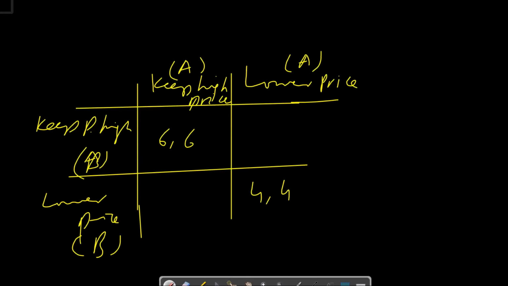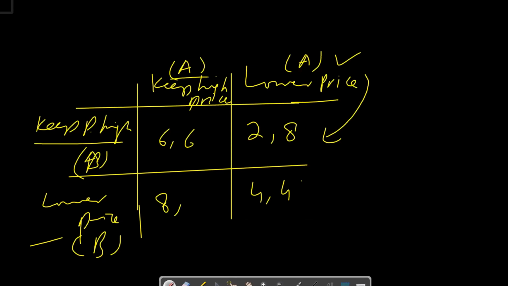But if firm A lowers price at a time when firm B keeps its price high, then B's profit will fall to, let's say, 2 million, and firm A's profit will rise to 8 million. So in this scenario, firm A will dominate the overall industry. And the same will happen if firm B lowers price, its profit will rise to 8 million, but at the same time firm A keeps its prices high.